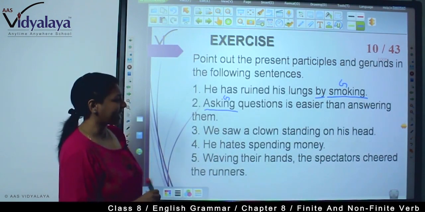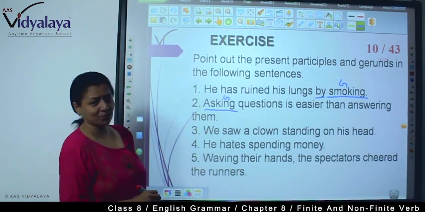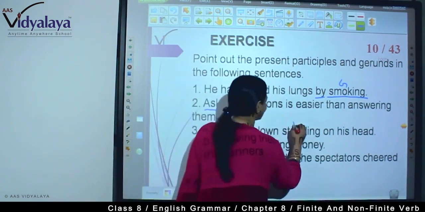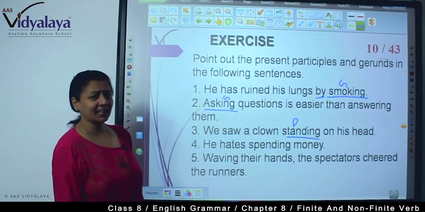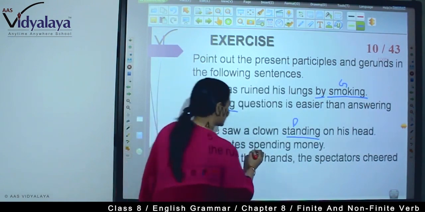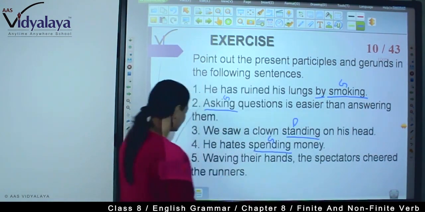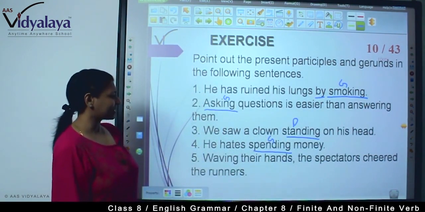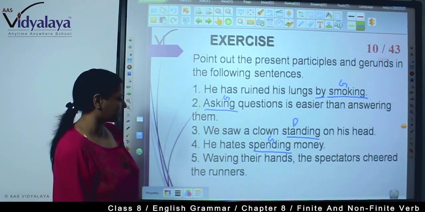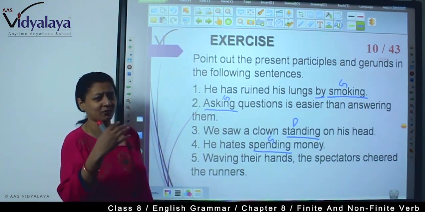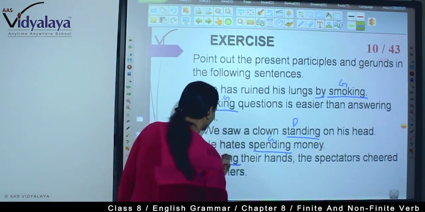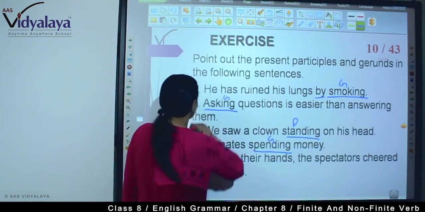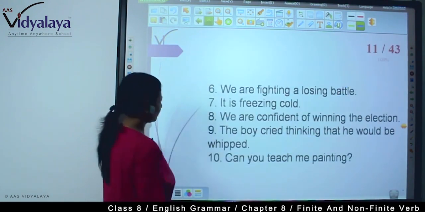We saw a clown standing on his head. So what type of clown? It is standing. So this is a participle. Then, he hates spending money. He hates what? He hates spending money. This is a gerund. Waving their hands, the spectators cheer the runners. So this is showing an adjective. What type of spectators? They are waving their hands. So this is again a participle.